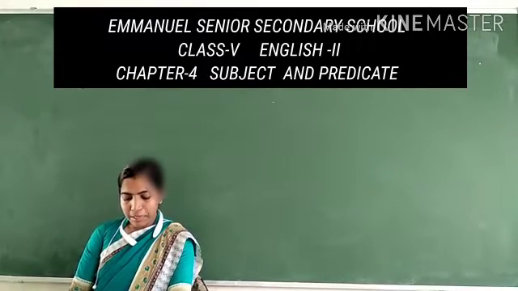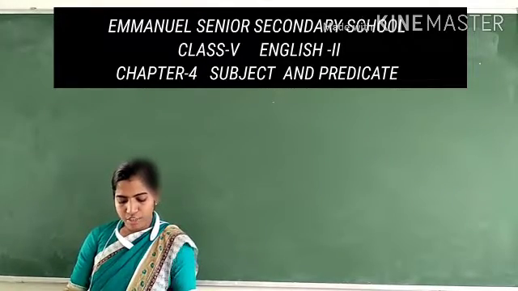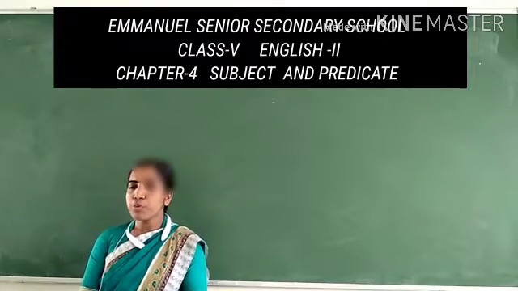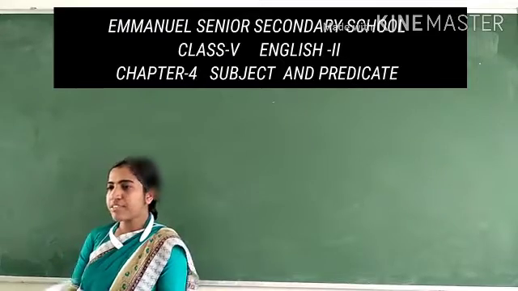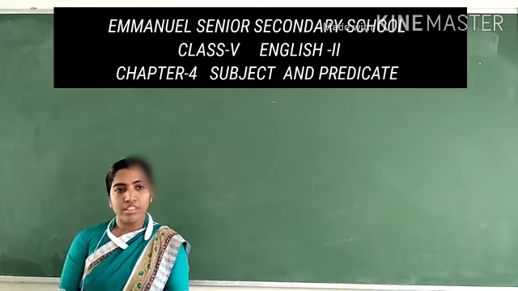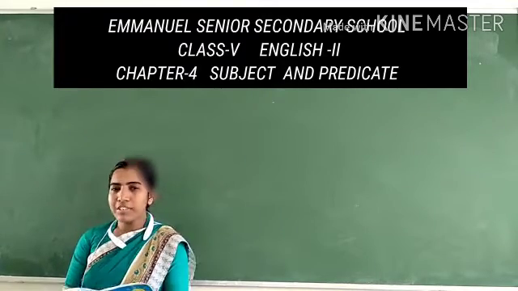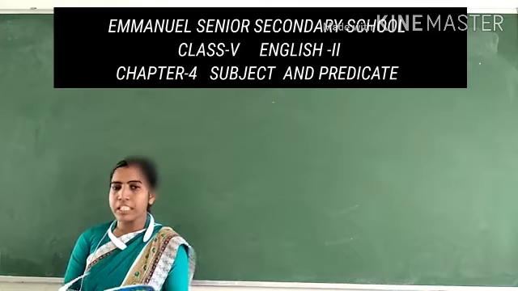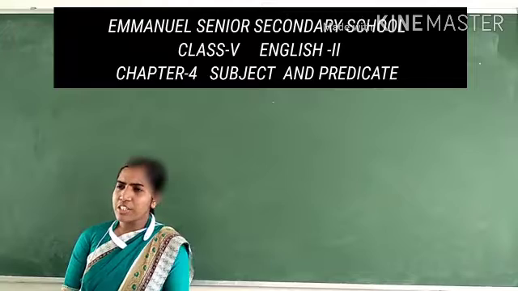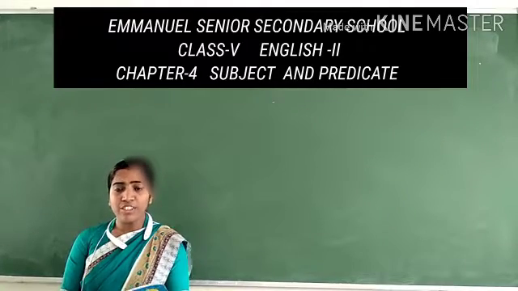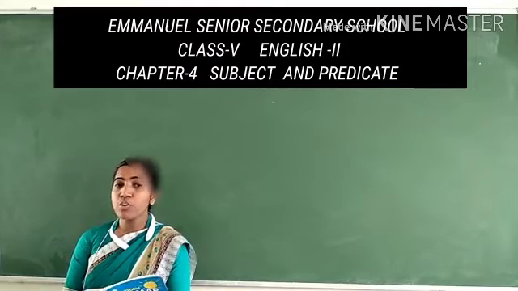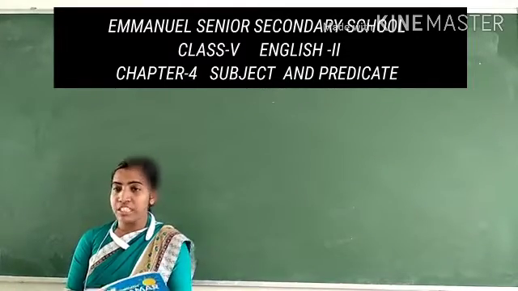Exercise D. Complete the following sentences by adding suitable subjects to each of the sentences. There are 6 different predicates given and you have to add suitable subjects to the sentences. I have given some examples here. Your answer may be different. You can write other answers too, but it should be correct and give complete meaning.